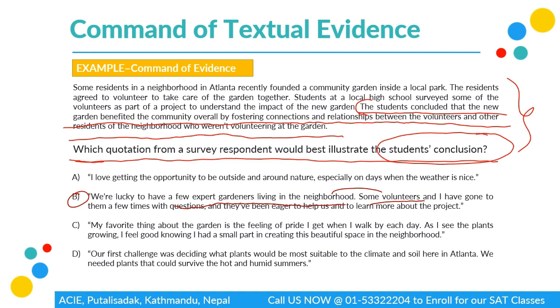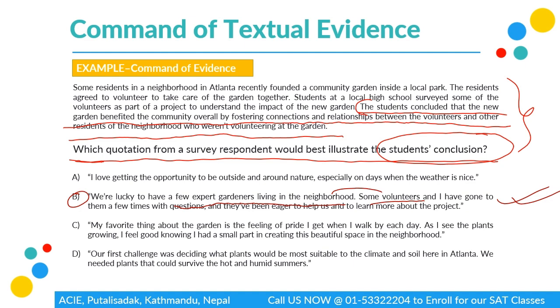D says our first challenge was deciding what plants would be most suitable to the climate and the soil here in Atlanta. We needed plants that could survive the hot and humid summers. So this is just about the preparation on how to build a garden and again does not answer our question. As we can see, only B has both parties involved, and we know that they have a certain communication going on between each other. So B is going to be our right answer.